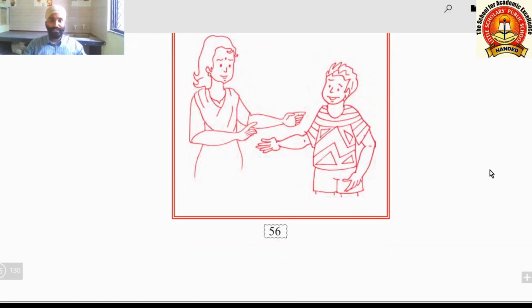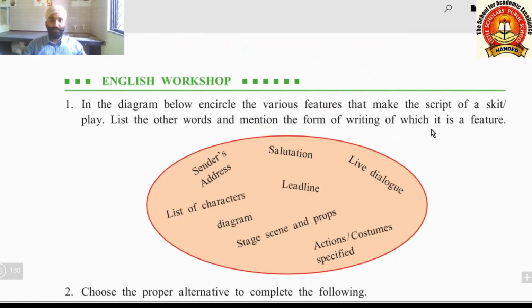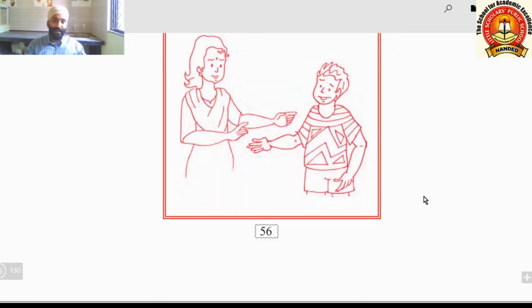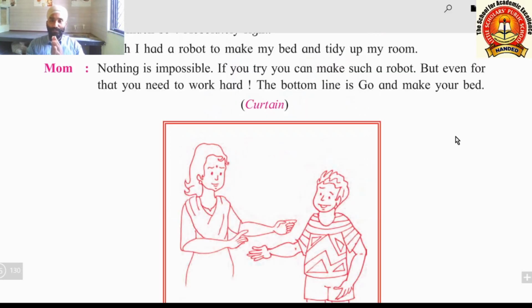Here our lesson finishes. Activities we are not going to do because these activities are reduced and they can be done as self-study. You can do them as self-study. One confusing word was there, mod. Mod means modern. So mod tradition is of two types, modern as well as old.